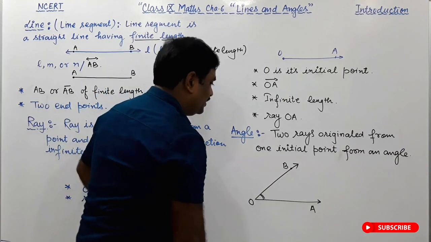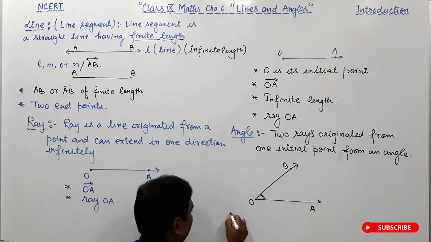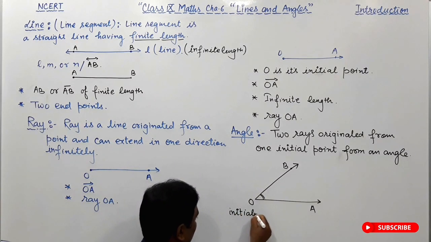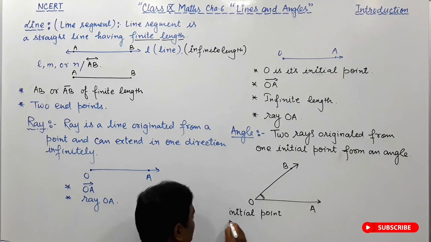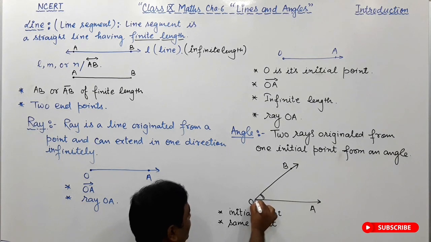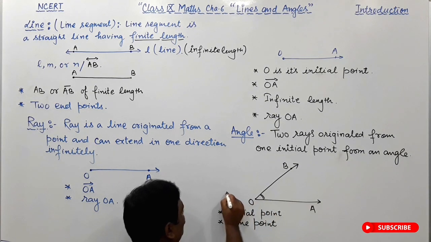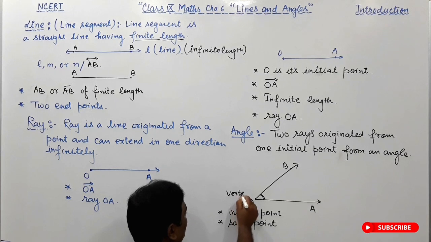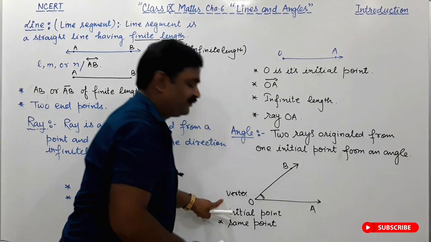This O is called the initial point, or the same point from which they are originating, right? Or this point is also called the vertex.